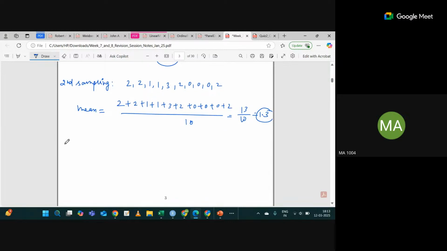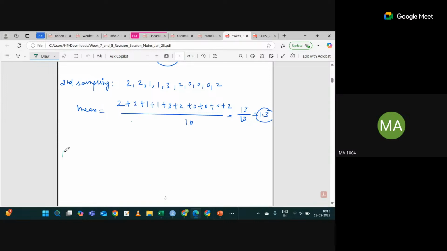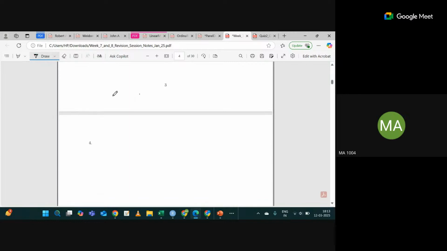Yes or no? So we can simply comment here that the sample mean, that is x bar, is also a random variable. Now if this is the case, there might be some questions. If this is a random variable, then I can find the expected value and variance. So we will see what is the expected value and the variance of x bar.